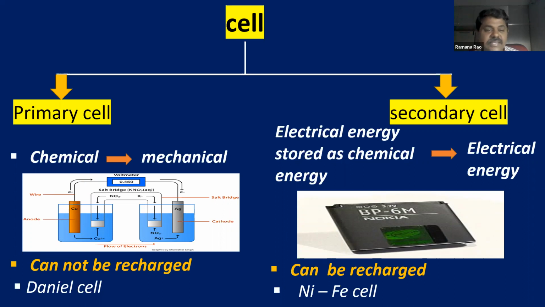Okay, so this is about the basic structure of the primary cell and secondary cell, and the conversion of various energies: chemical to mechanical, electrical to chemical, and then electrical. So this is about the structure and the conversion of energies inside a cell. Understood, children?